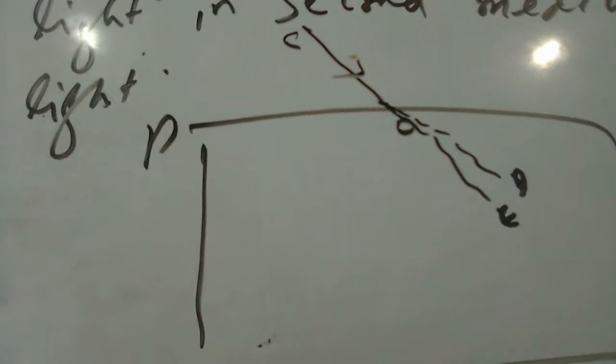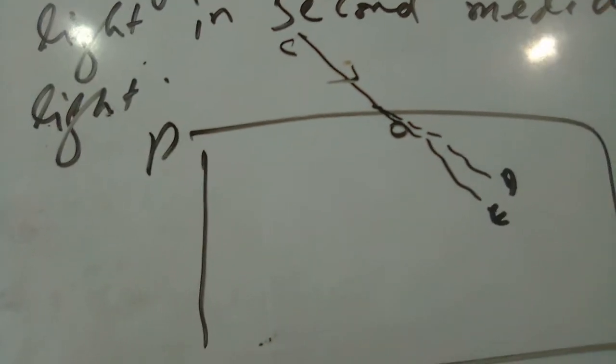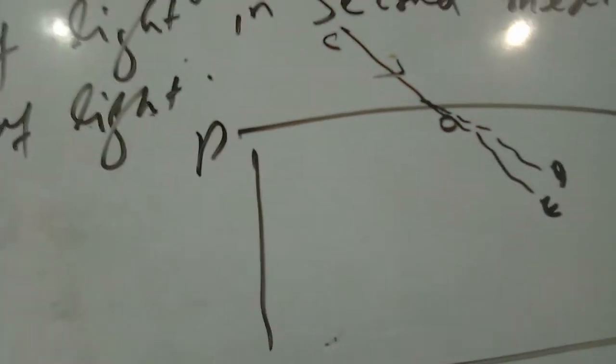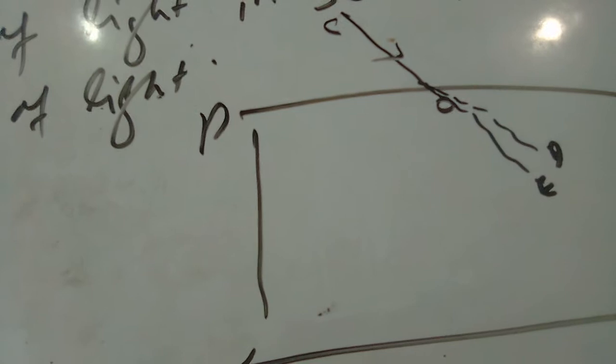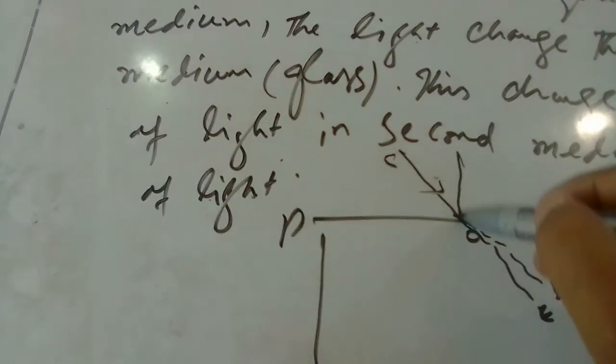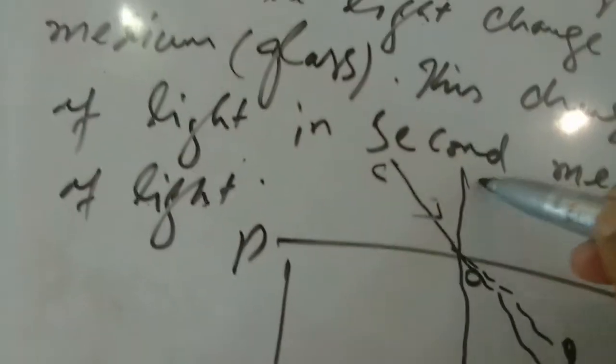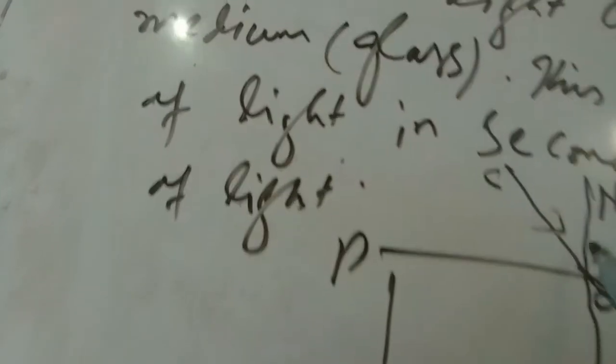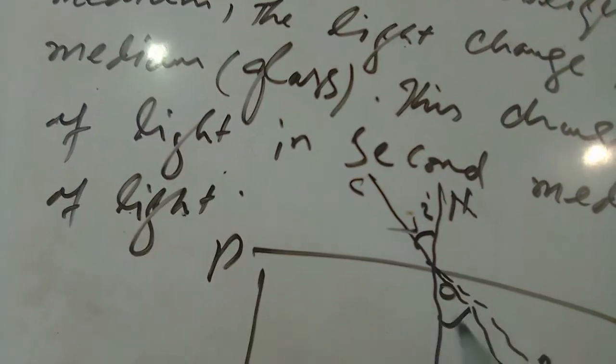The angles i and r which the incident and refracted rays make, and this line perpendicular to this slab is called the normal, NON dash. This angle is called the angle of incidence, and this is called the angle of refraction.